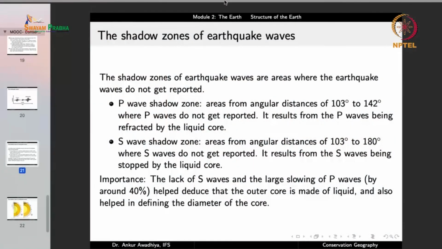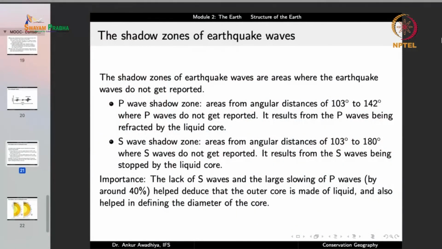Now when we do these measurements, it turns out that at certain locations we can make the measurements, but in certain locations we do not get any of these waves. Now why is that so? The locations where we do not get the waves are the shadow zones. The shadow zones of earthquakes are the areas where the earthquake waves do not get reported.